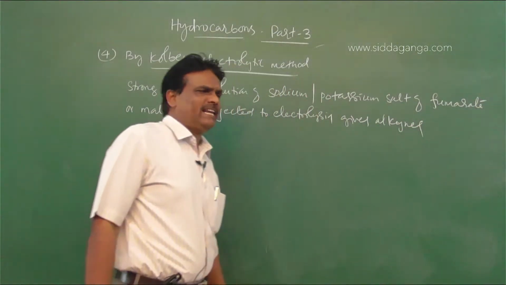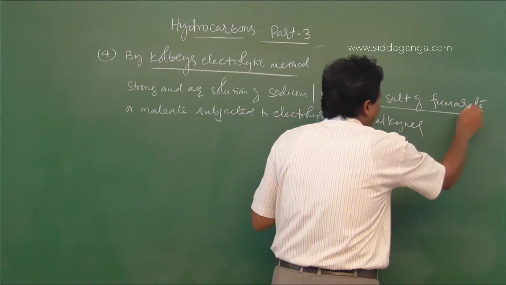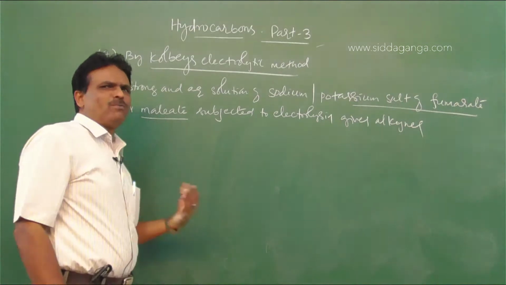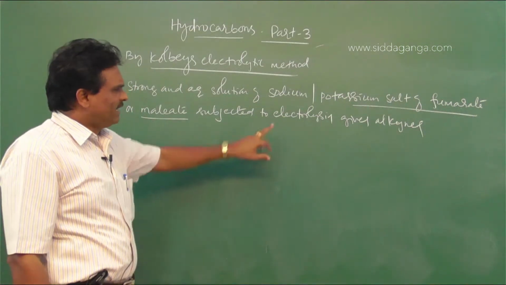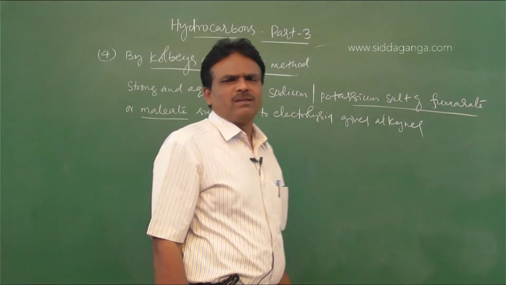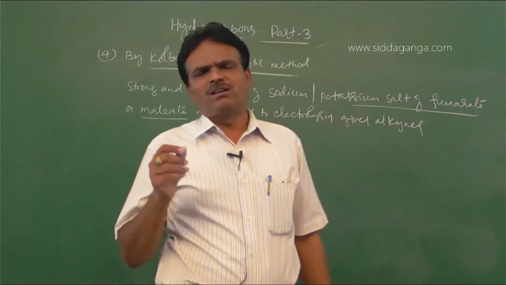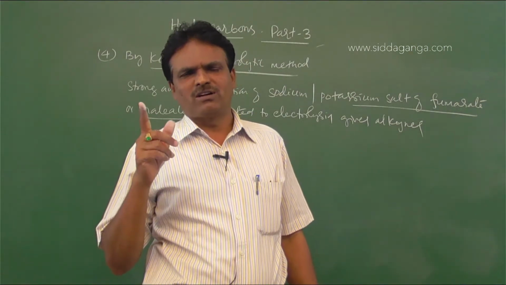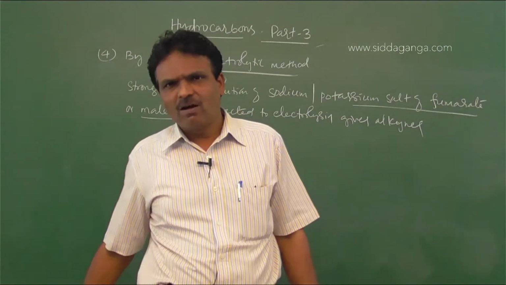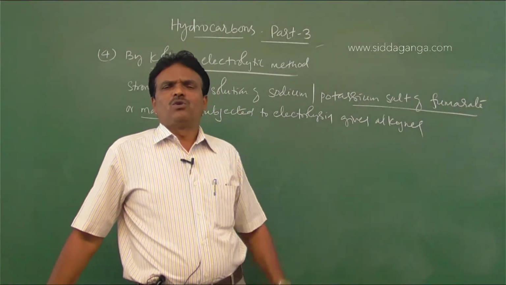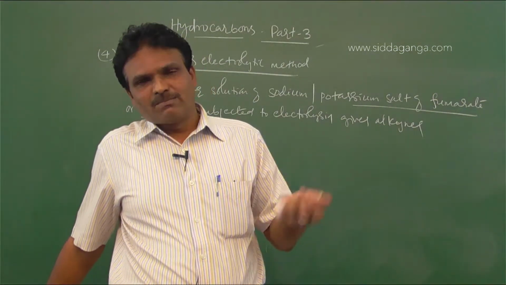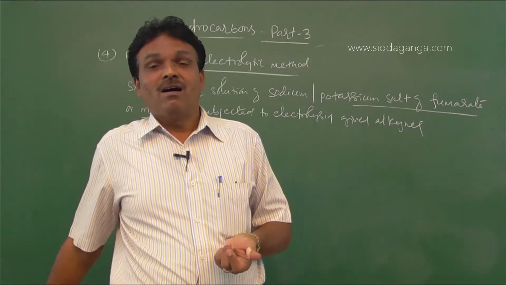So how is alkyne obtained from potassium fumarate or from sodium maleate or fumarate? That is subjected to electrolysis. So the Kolbe electrolytic method means, suppose you take the sodium salt of a carboxylic acid, an aqueous solution of the sodium salt of a monocarboxylic acid subjected to electrolysis, we get alkanes. Sodium or potassium salts of dicarboxylic acids subjected to electrolysis give alkenes.